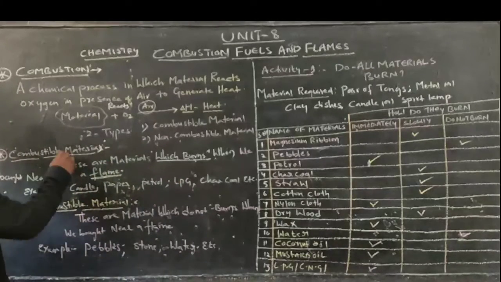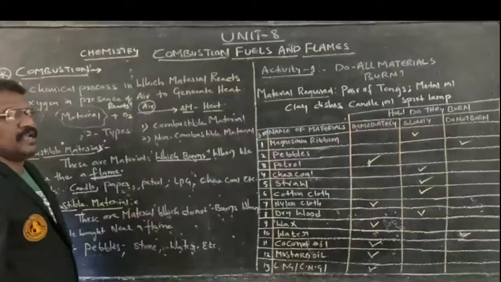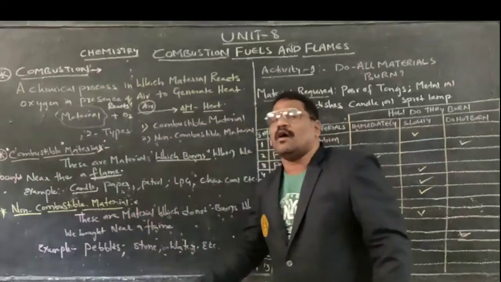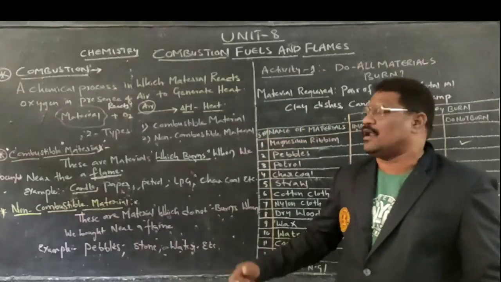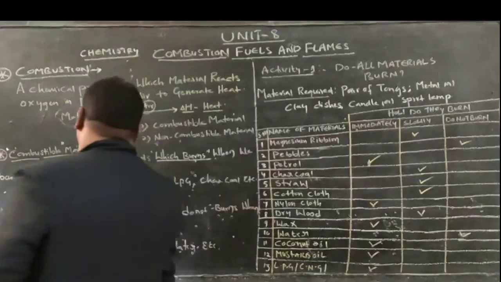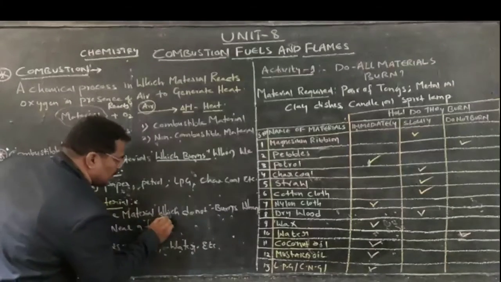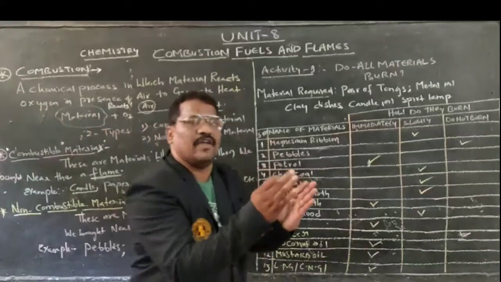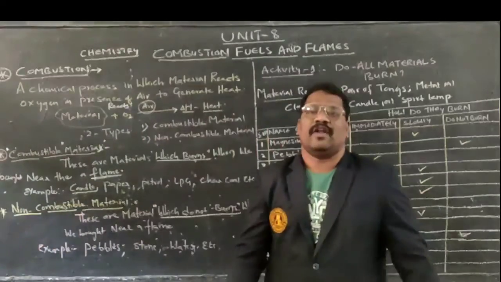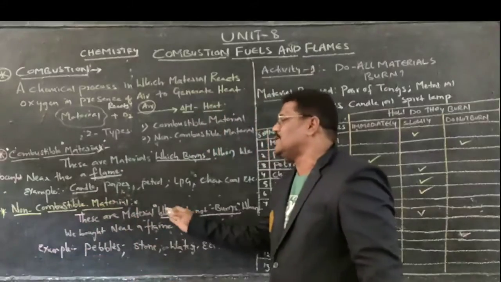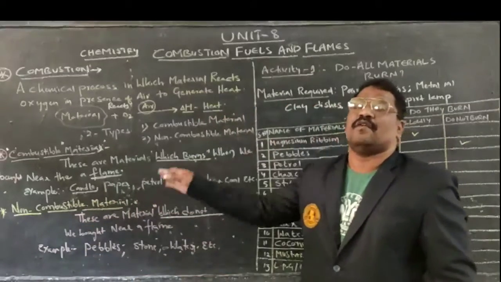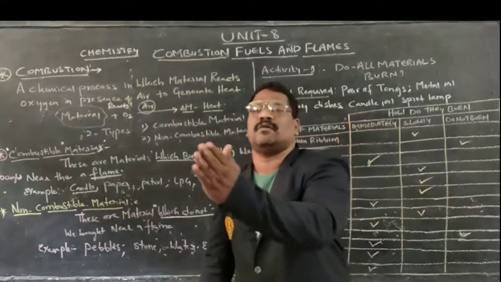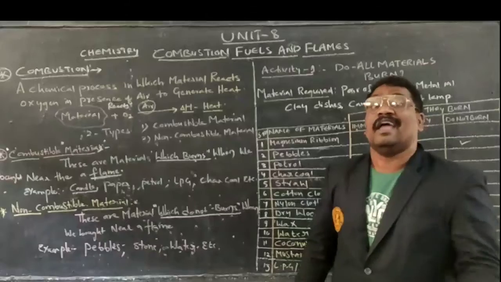When you bring them near a flame, they are called combustible materials. Simultaneously, one more type of material is there. The next one is non-combustible materials. What are non-combustible materials? These are the materials which do not burn when we bring them near a flame. Therefore, we call those materials non-combustible materials.